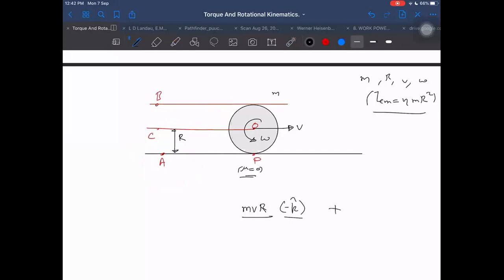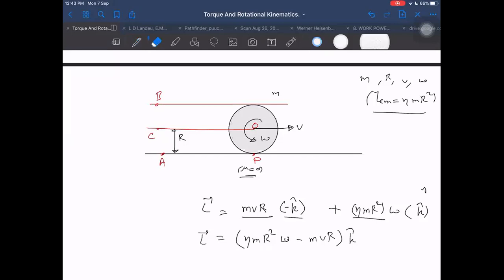The second term is ICM into omega. ICM into omega will be half MR squared into omega. Direction: K cap. See, now we can notice it is not added up, but it is subtracted. So these terms will not always add up. That is an important point to be remembered, and that I also told you. These are simple. Why are these simple? Because I have not even taken the case where one will be along J cap and the other along K cap. Then it will be some other thing. But I'm taking all cases in which the ICM term is in the same direction and the MVR term is in the same direction. The R cross P term is also in the same direction. Then it is somewhat simpler.